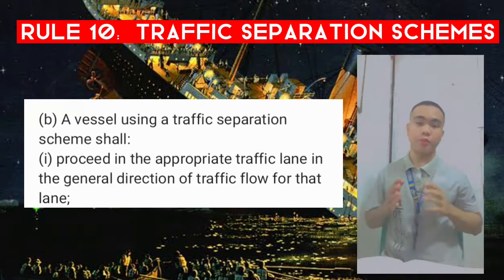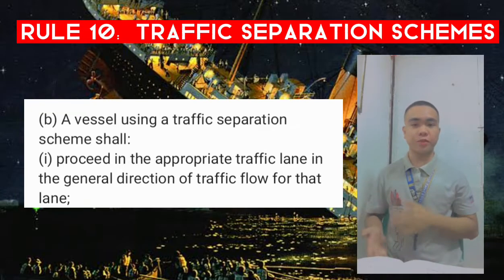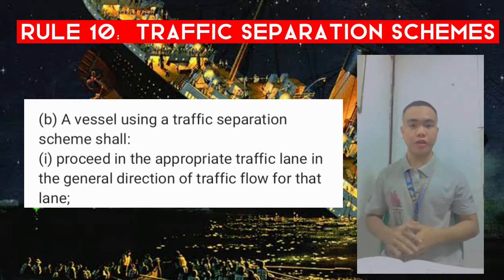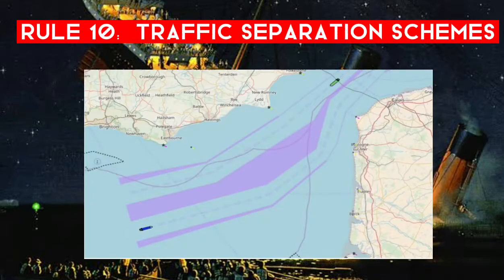B. A vessel using a traffic separation scheme shall proceed in an appropriate traffic lane in the general direction of traffic flow for that lane. Let's watch a couple of examples. So we can see now these two vessels are following the traffic separation scheme. They're in the appropriate lane, following the general direction of flow as indicated by the arrows.